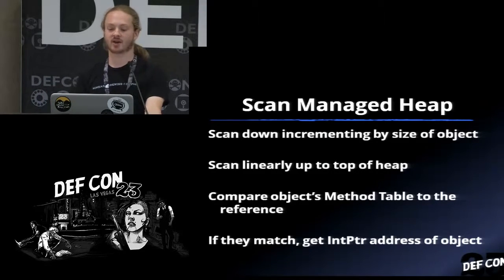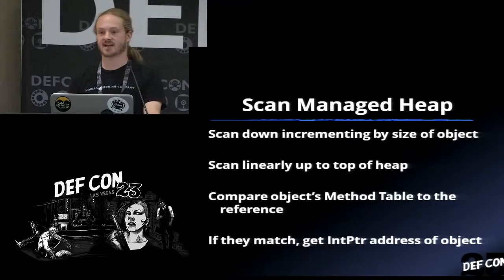So I do this by incrementing down the managed heap by the size of the object that I rip off of each object's method table. I grab that instance size off of all of them and I just start skipping down. And when I find one that matches the instantiated object that I created from before, I grab that pointer. So now I have a listing of all pointers of objects that I care about.